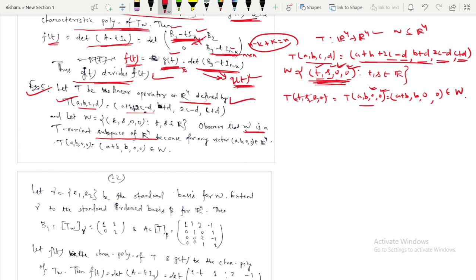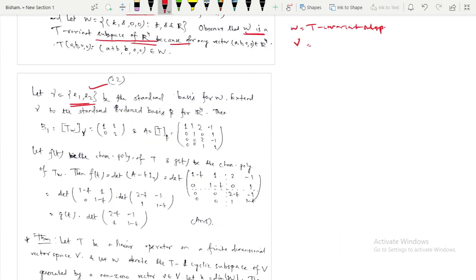So now what I will do, since W is a T-invariant subspace, I can take its standard ordered basis. Let E1, E2 be the standard ordered basis gamma for W. Now extend this gamma to a standard ordered basis beta for R4.